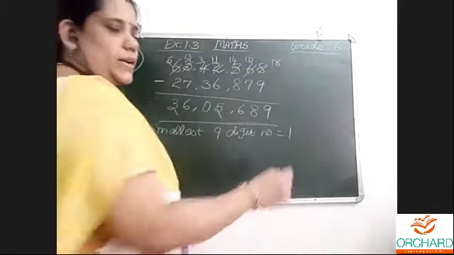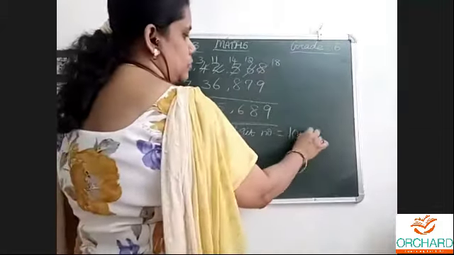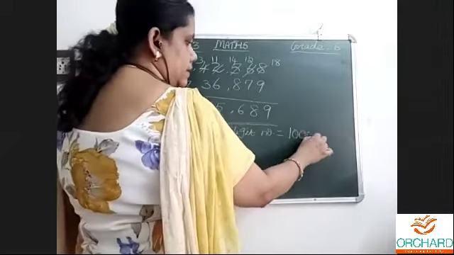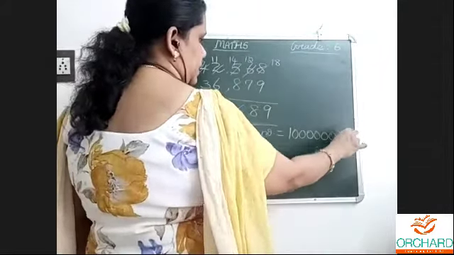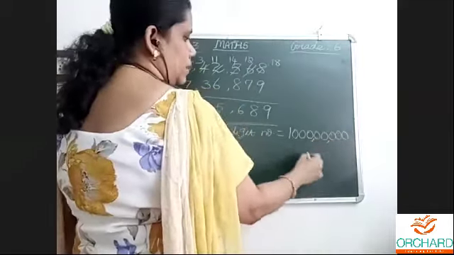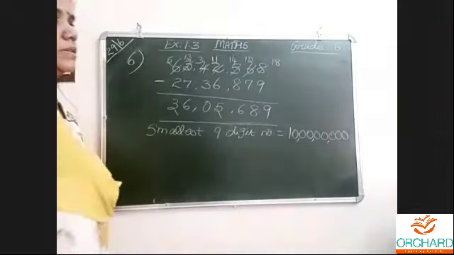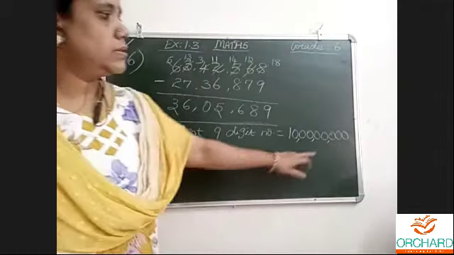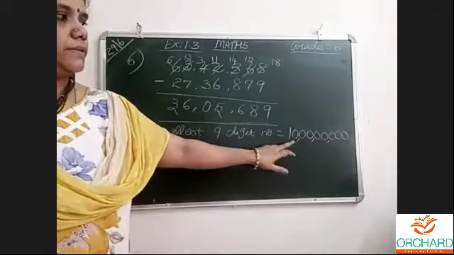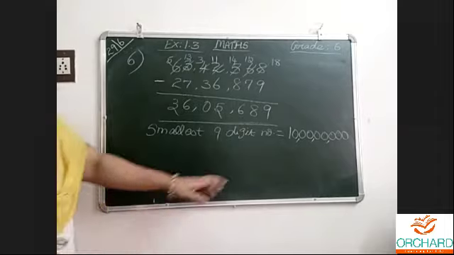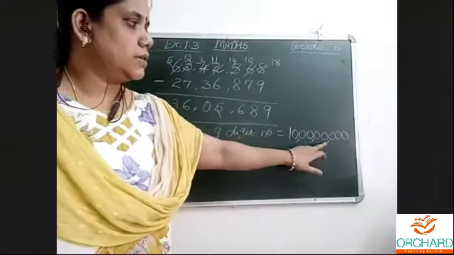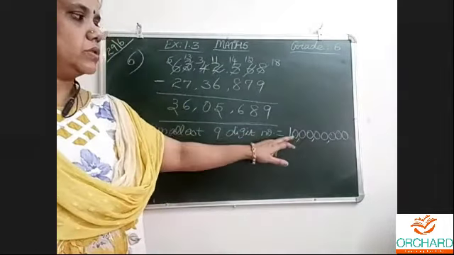Yes, correct, Murli Anand. 1, 2. Then I will give commas. 3, 4, 5, 6, 7, 8. So 3 plus 2, 5 plus 2, 7 plus 2, 9. 9 digits. So 1, 10, 100, 1,000, 10,000, lakhs, 10 lakhs, crores, 10 crores.